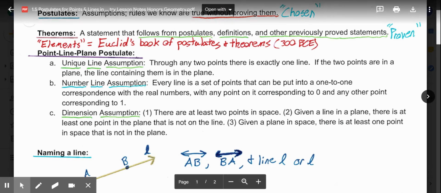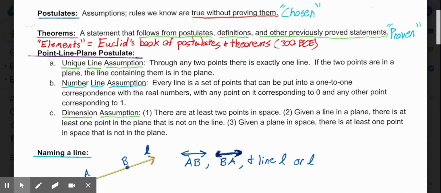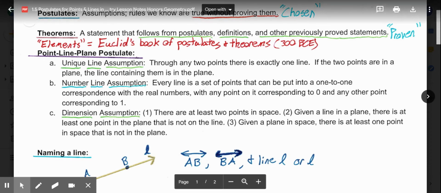And if the 2 points are in a plane, then the line containing them is also in the plane. So through any 2 points, there's exactly one line. And if those 2 points are in the same plane, then that line is in that plane as well.